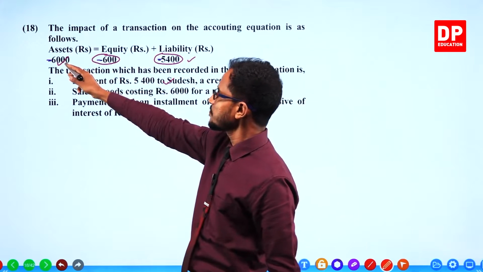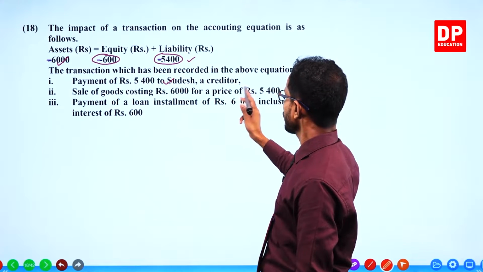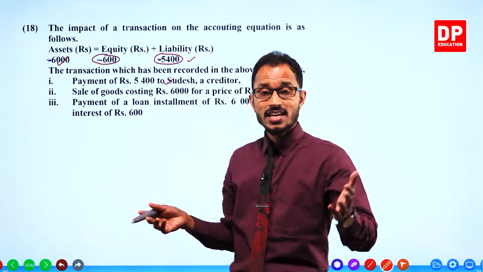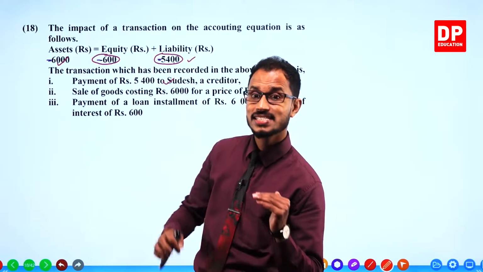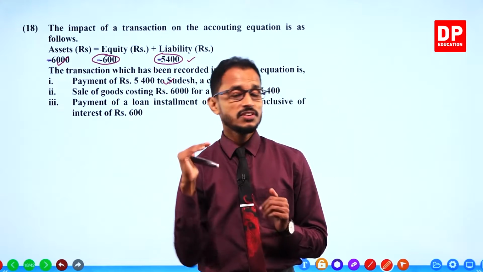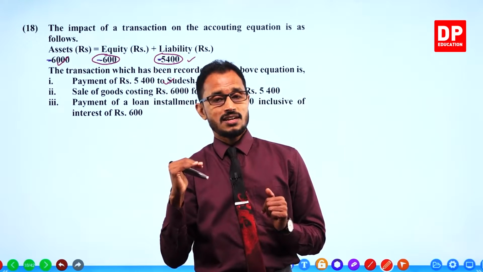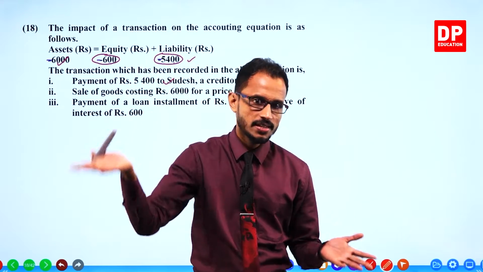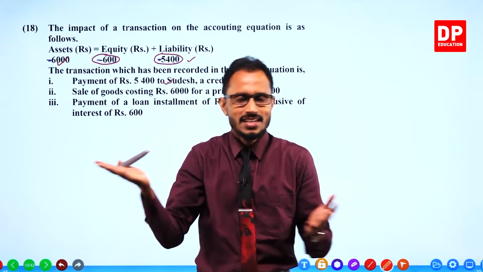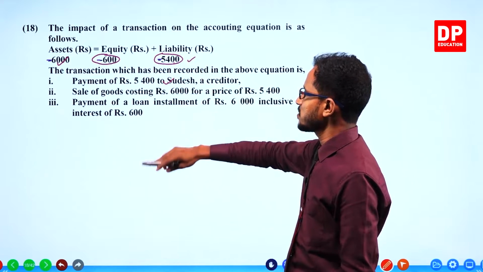Goods decrease, and if the goods were sold for 5,400 on credit, debtors increase. If the customers didn't pay us, they become debtors. Debtors are not a liability. So anyhow, it's not matching.